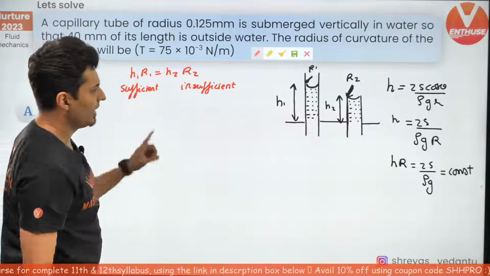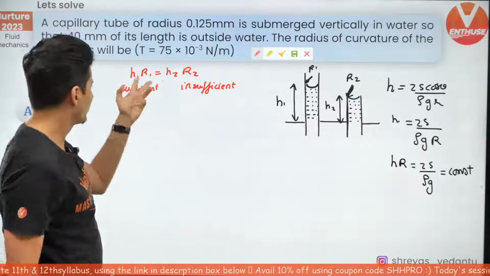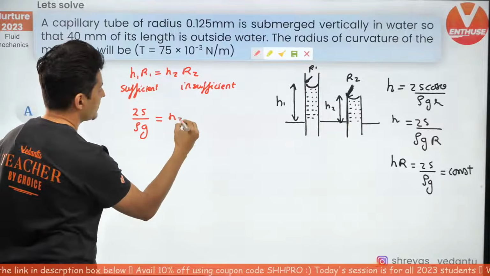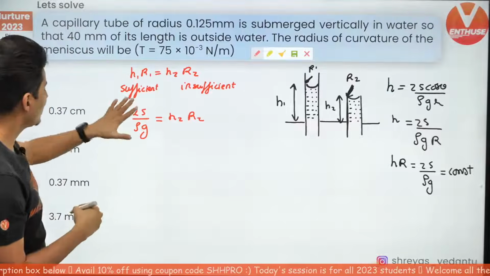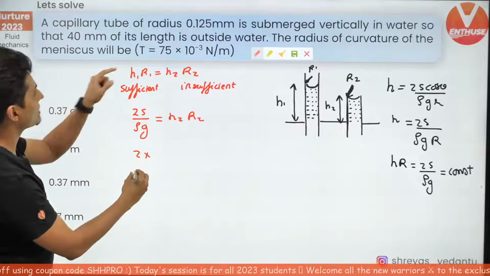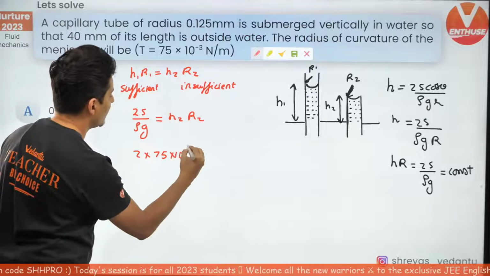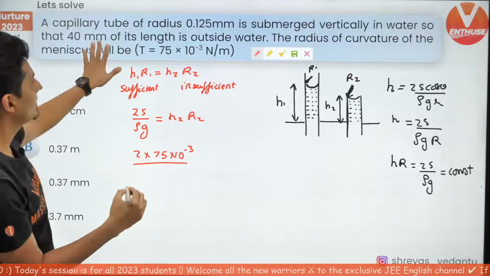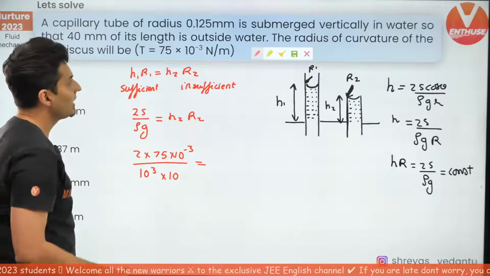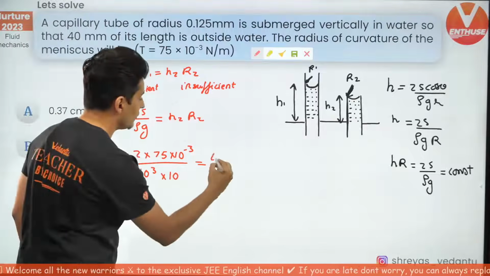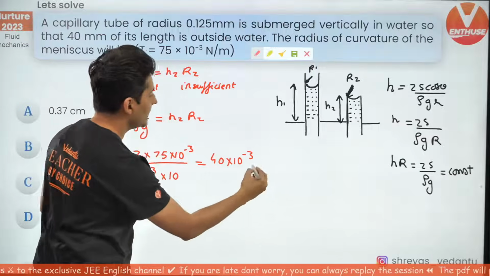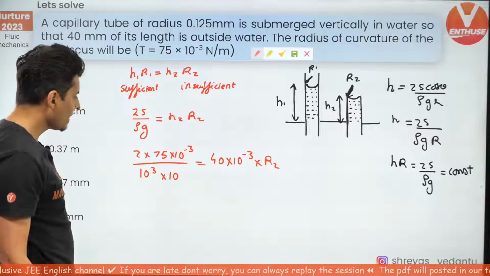Now when it is sufficient, what can I say? H1 R1, I know it is 2s by rho g. H1 R1 is basically 2s by rho g. This is equal to H2 R2. Now just start substituting the values. What's the value of S? The value of S is 75 into 10 to the power minus 3, divided by rho. What is rho, guys? It's water, right? So it is just 1000, and g is nothing but 10, is H2 R2. Height is 40, so 40 into 10 to the power minus 3, millimeters converted into meters, into radius, which is R2. Okay, let's do the math.